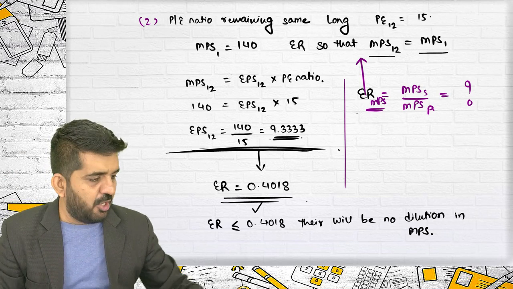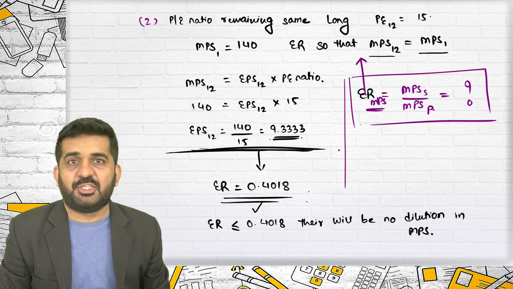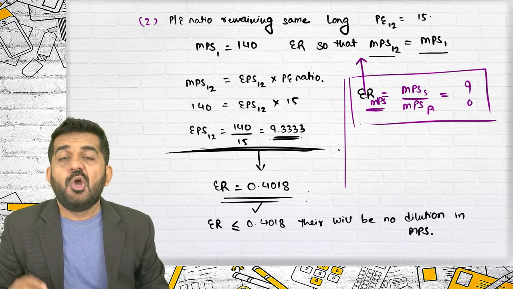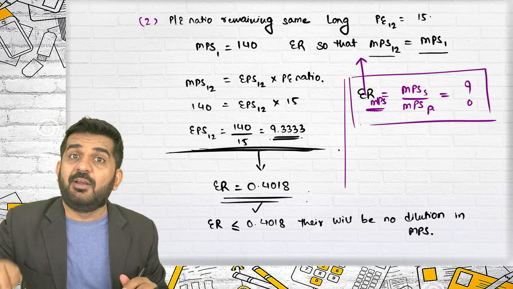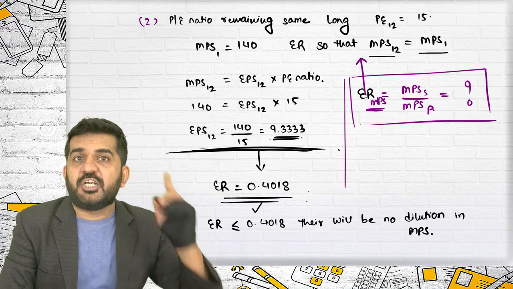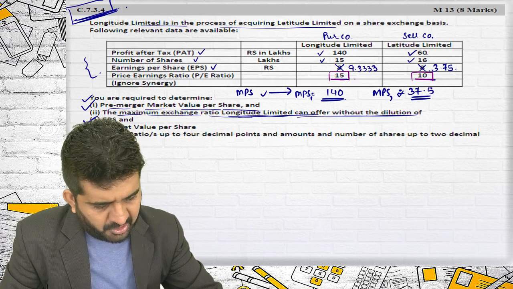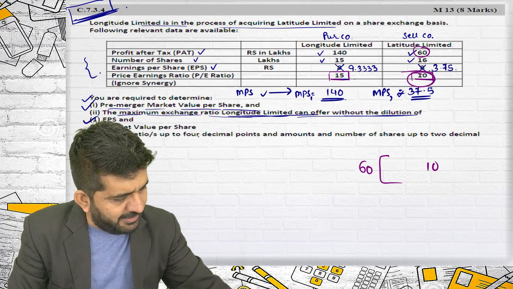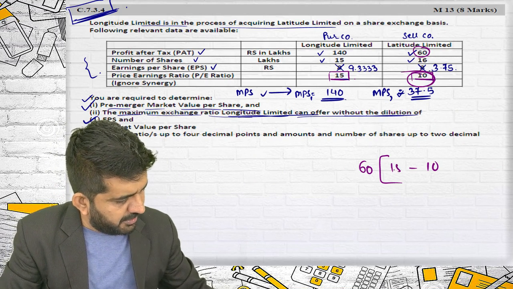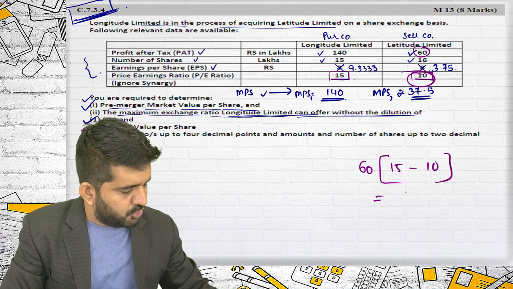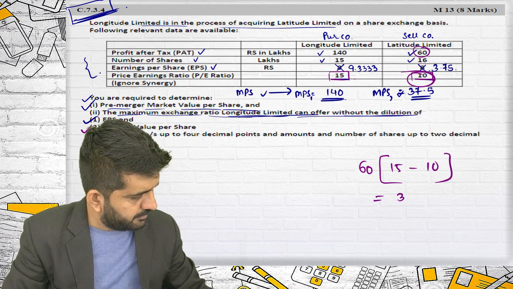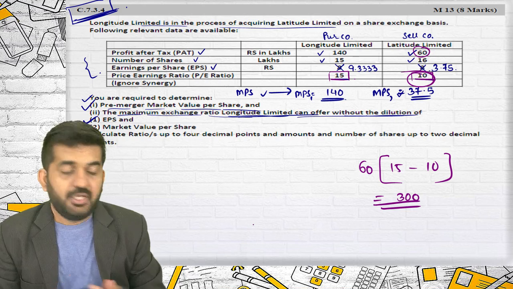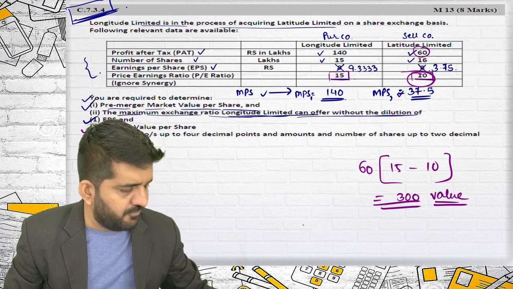But if you find the exchange ratio by this method, and find the profit to shareholders of both companies, or the gains because of the merger, you will get a positive answer. How much positive? That also I can tell you. What is the earnings of the selling company? 60. First it was multiplied by a PE ratio of 10. Now it is multiplied by a PE ratio of 15. So there is 300 of synergic gain in terms of value and not in terms of earnings.